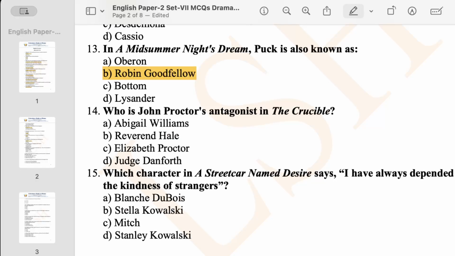Okay, your answer is obviously Abigail Williams. Abigail Williams was the antagonist of the play The Crucible by Arthur Miller.